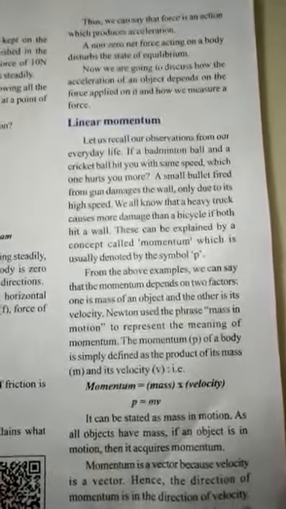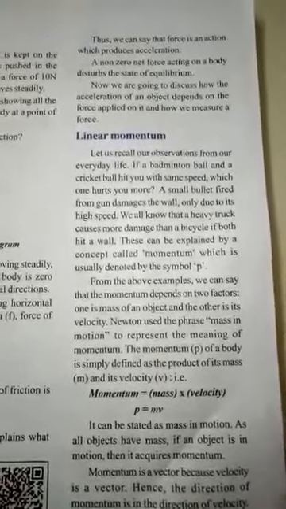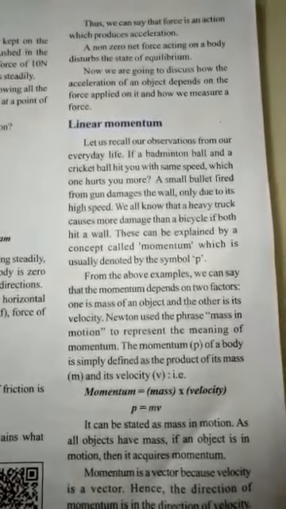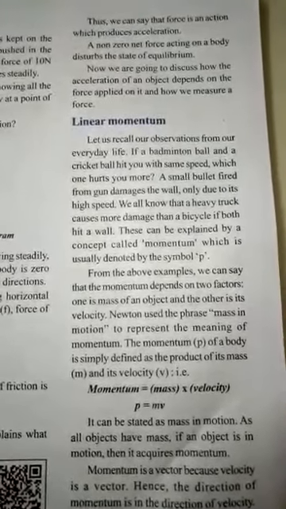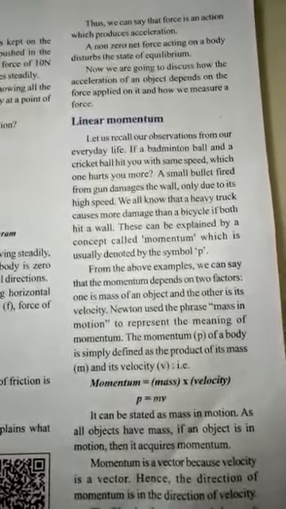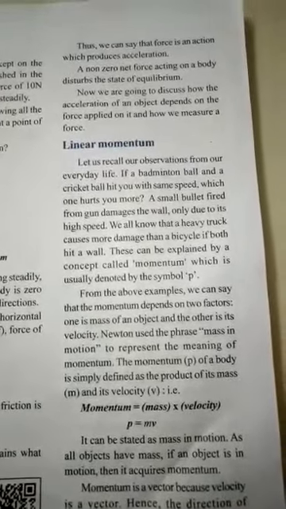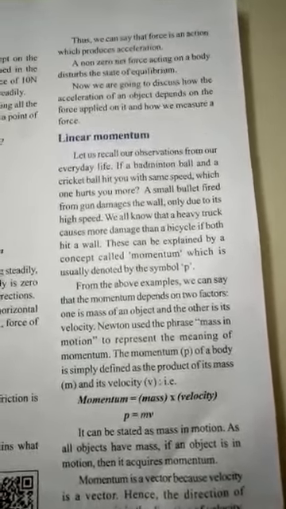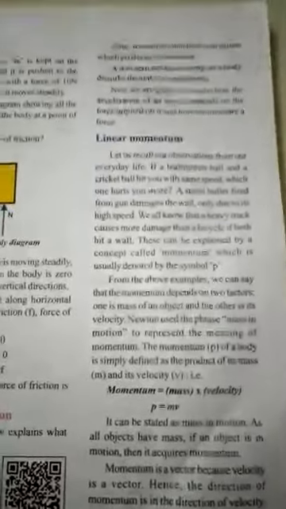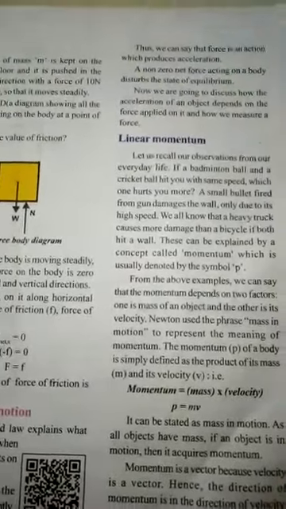For example, a badminton ball and a cricket ball: which hits you faster, the badminton ball or the cricket ball? Next, a small bullet from a gun hits the wall. Even though the wall is large, the bullet hits it. Next, a bicycle and a truck: which one will damage the wall? The truck. So this momentum, when they are moving, depends upon the mass and the speed of an object.